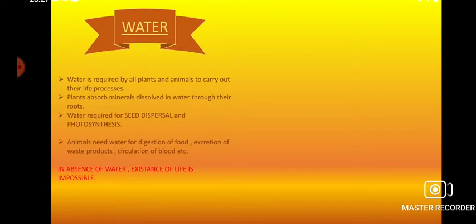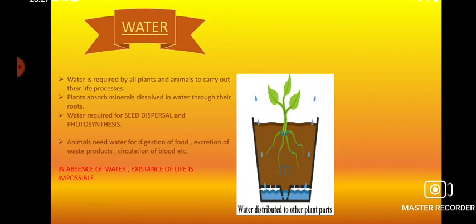It is required by all plants and animals for carrying out their regular processes. Plants absorb the minerals dissolved in the water through the roots, and water is also required for seed dispersal, as you studied in the first chapter, which takes place with the help of water. And water is also taken by the plants from the soil to carry out their other processes.